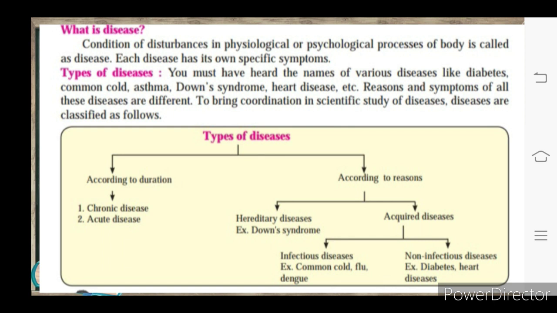Acquired disease is classified into infectious disease, for example common cold, flu and dengue. Infectious disease means it is generally transmitted from one person to another. Non-infectious disease, for example diabetes and heart disease, means it is generally not transmitted from one person to another.